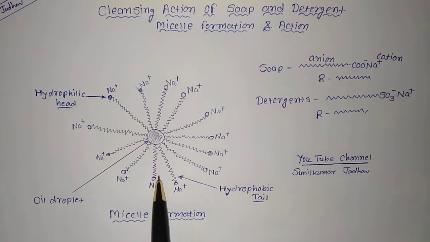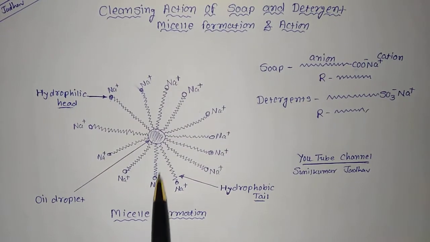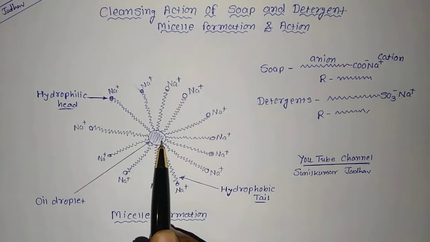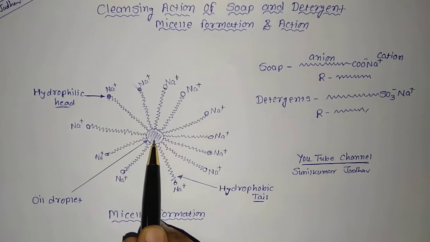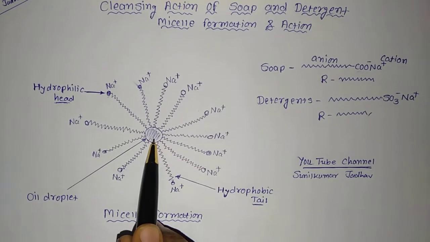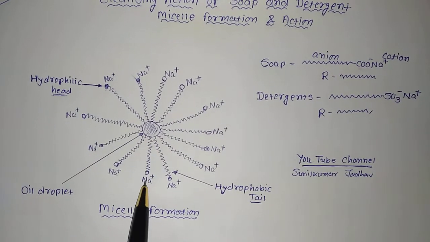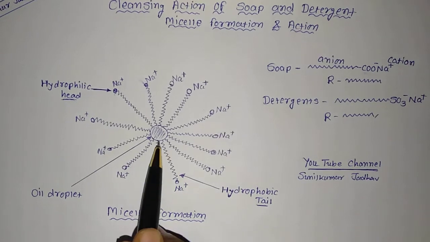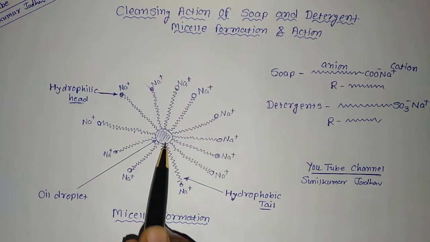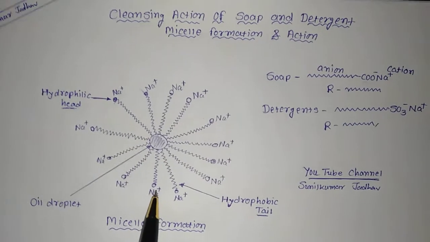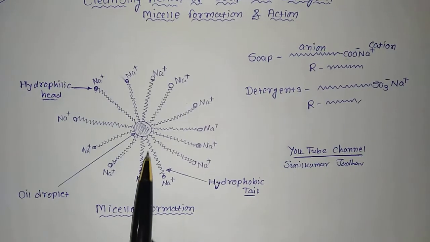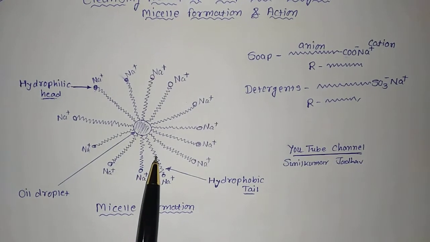The head will pull the entire portion into the water, and hence this dirt, or we can say the oil droplet or the grease droplet which sticks with the cloth, will be pulled out into the water and the cloth becomes clean. But the water becomes dirty as this oil or the grease will come into the water. This is how with the micelle formation this cloth will become clean.